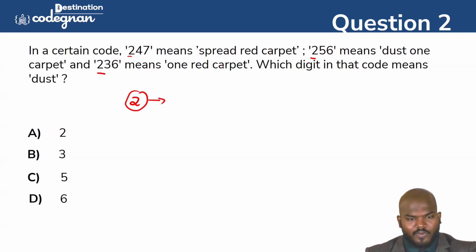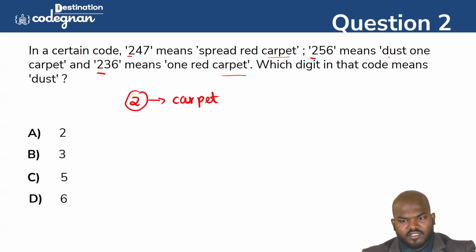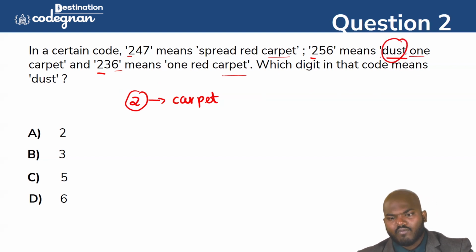Going to this one, you see carpet and carpet, 3 carpets. Then the number 2 we can call the carpet. But we need the value of dust. So how can I find out dust? You see this one, dust one carpet. Then we just want to think it up. The 1 is indicating the 6, because dust is coming only one time.